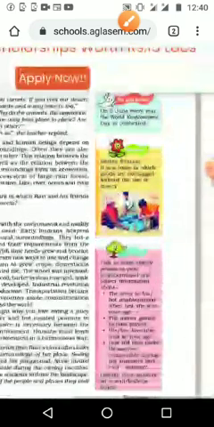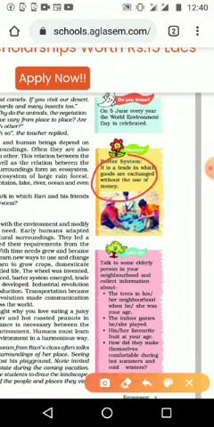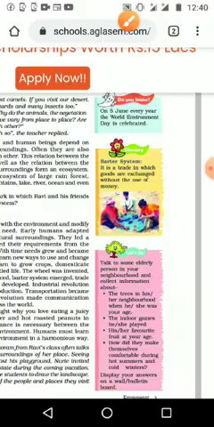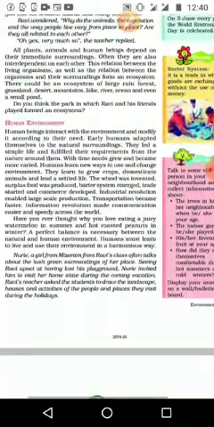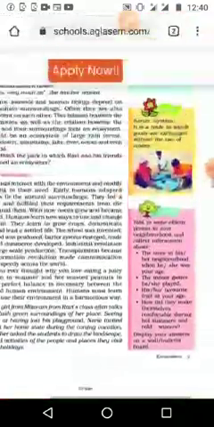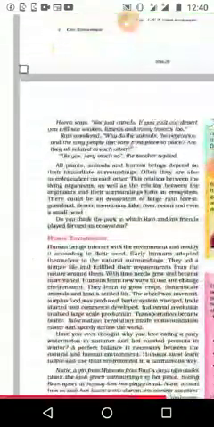And what is the barter system? The barter system is a system in which goods are exchanged without the use of money. Nowadays, if we want to purchase something, we give money. In olden days we gave goods instead of money to purchase, and that is what we call the barter system. In olden days people practiced that. Then next is human resource. Next we can see the lesson questions and answers.